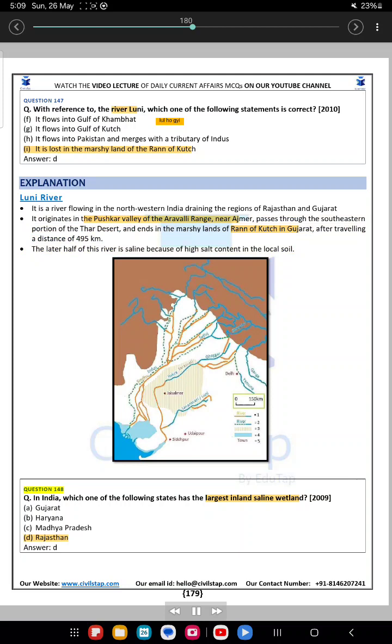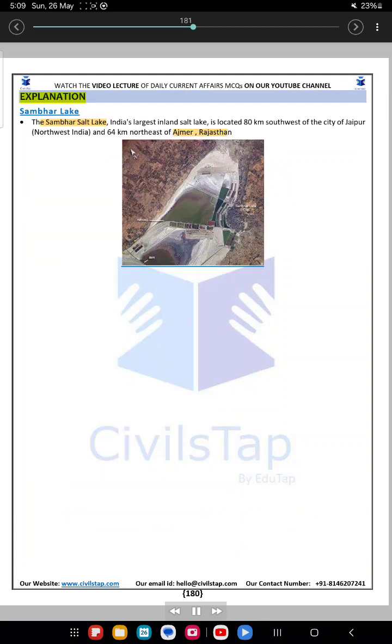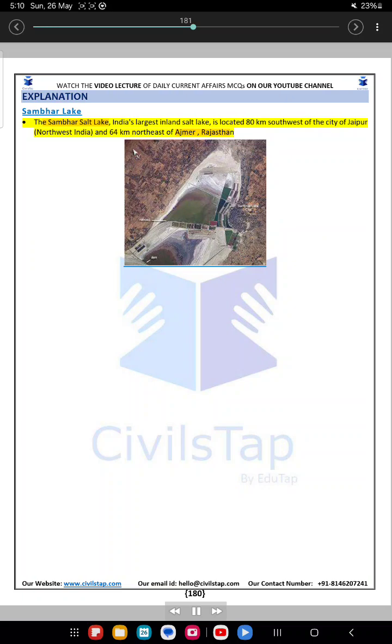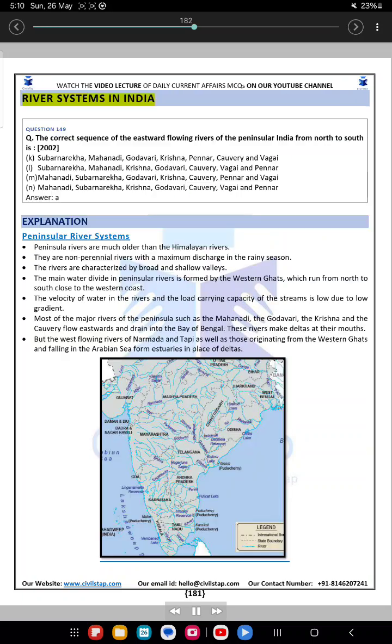Question 148. In India, which one of the following states has the largest inland saline wetland? A. Gujarat. B. Haryana. C. Madhya Pradesh. D. Rajasthan. Answer, D. Explanation. Sambar Lake. The Sambar Salt Lake, India's largest inland salt lake, is located 80 kilometers southwest of the city of Jaipur, northwest India, and 64 kilometers northeast of Ajmer, Rajasthan. River systems in India.